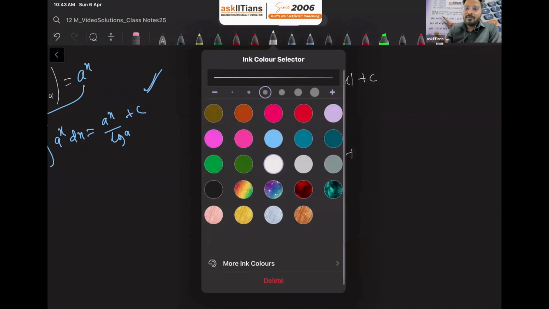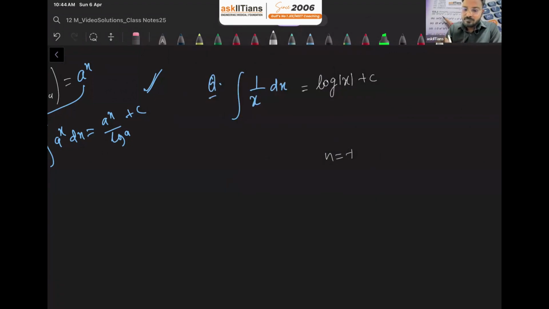Means that if you find the derivative of log x, it is 1 upon x. Actually, we are finding the derivative of log mod x, because we know that the domain of log is defined only when the argument is positive. So x can be any value, and to make it positive, we always take mod. And that's why when we're writing, so now